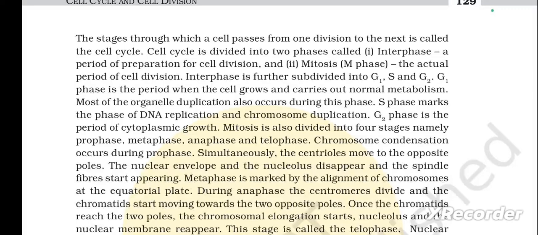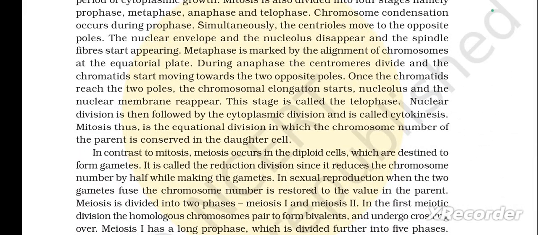Once the chromatids reach the two poles, the chromosomal elongation starts. Nucleolus and the nuclear membrane reappear. This stage is called telophase. Nuclear division is then followed by the cytoplasmic division and is called cytokinesis. Mitosis thus is the equational division in which the chromosome number of the parent is conserved in the daughter cell. In contrast to mitosis, meiosis occurs in the diploid cells, which are destined to form gametes. It is called the reduction division since it reduces the chromosome number by half while making the gametes. In sexual reproduction, when the two gametes fuse, the chromosome number is restored to the value in the parent.